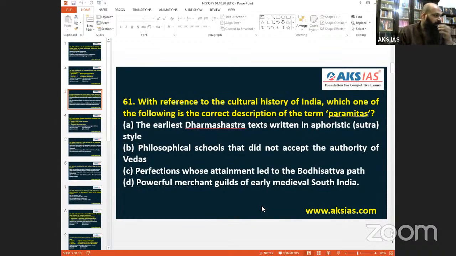And the option on philosophical schools that did not accept the authority of Vedas. Philosophy, Buddhism, when we understand, Buddhism is an offshoot of Hinduism. One of the basic tenets behind Buddhism's ideas is Sankhya philosophy, a dualist philosophy. Sankhya philosophy is very much Kapila's philosophy. So it is the very offshoot of Hinduism only.